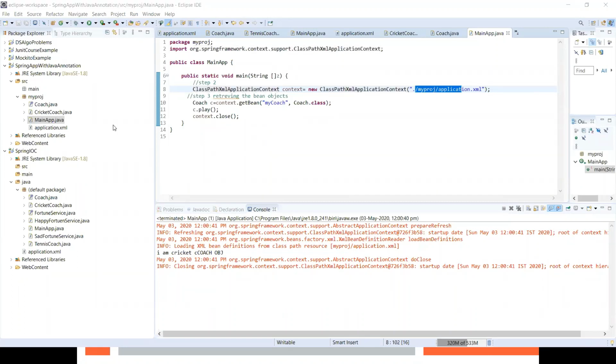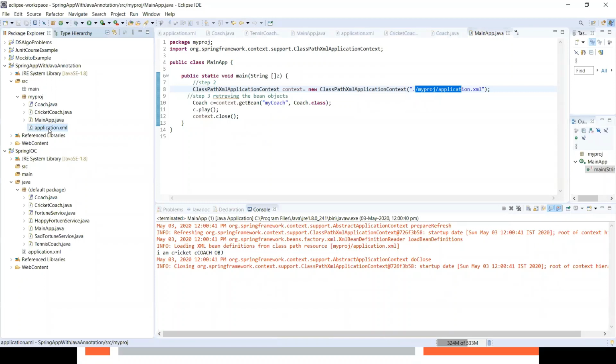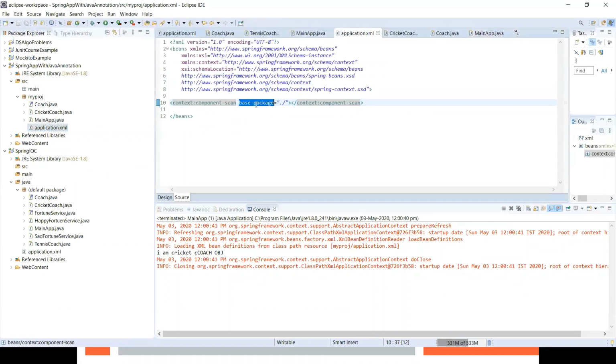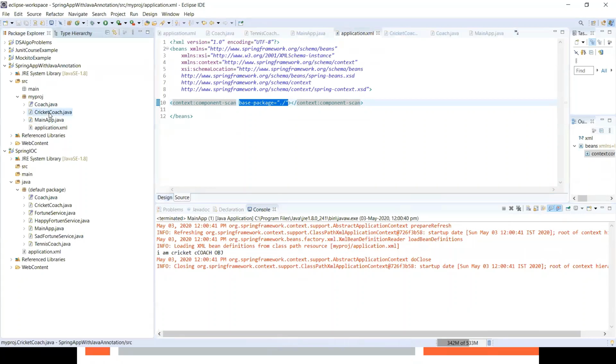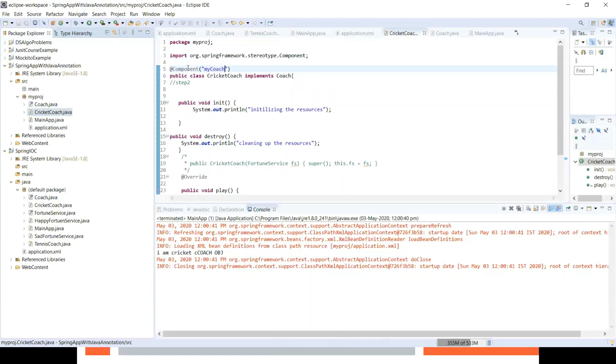So Anup, did you get what I am saying? Yes. So we have done here only just 3 steps. Our first step is configuring the Spring application file, enabling component scanning there. And in the component scanning, we have to write a base package. Base package is where the component scanning will start from, the base package and all its parents and children. And our step 2 is creating the Java class and annotating it with the @component annotation. That is the step 2.